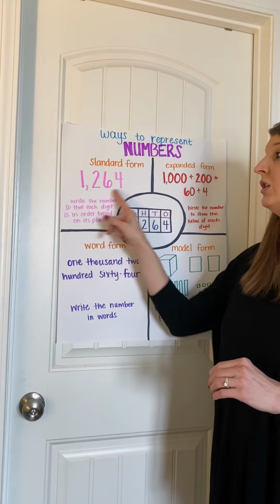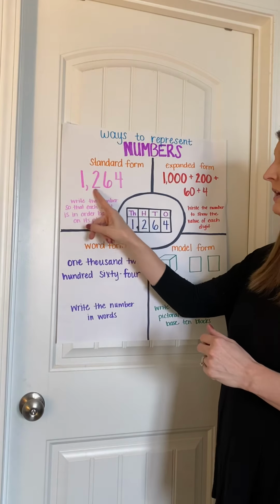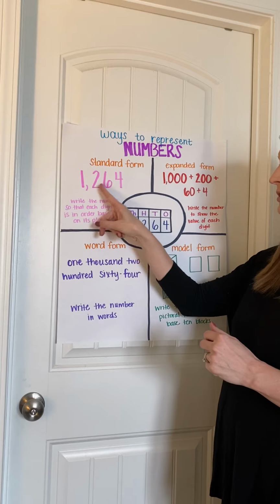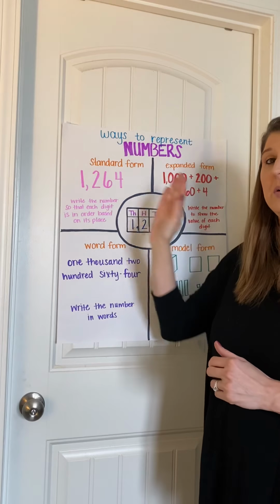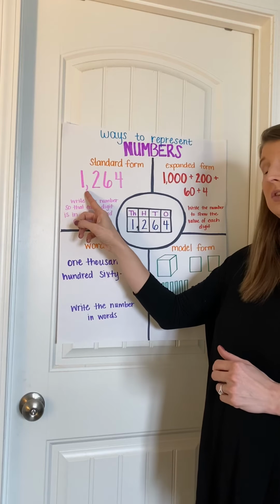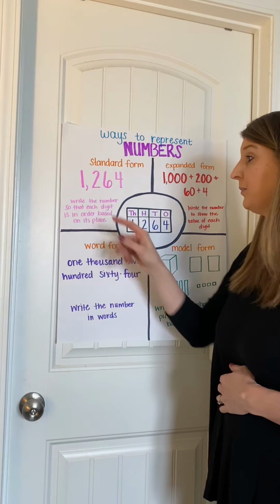So again, going back to the chart that I showed you earlier, this is showing my ones period, the 2, the 6, and the 4: hundreds, tens, and ones. The 1 is in the thousands place. It's a completely different period, so you have to separate that with a comma.